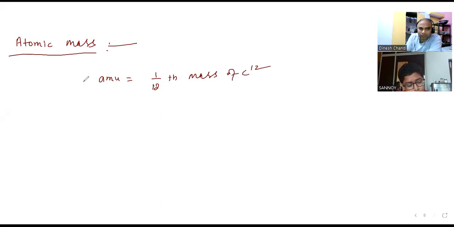Now this is one atomic mass unit. Here is the important point we have to understand.